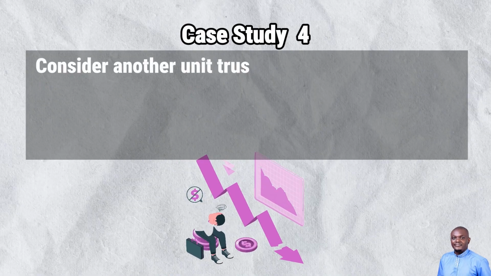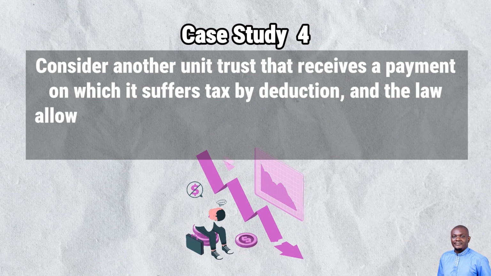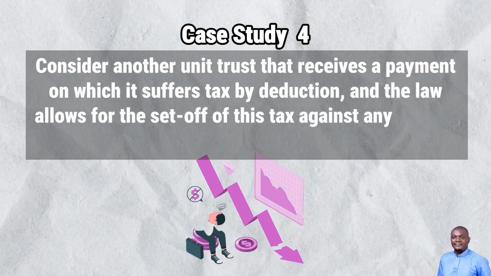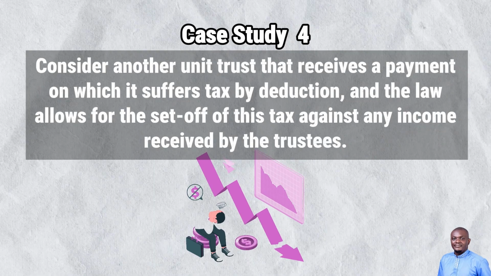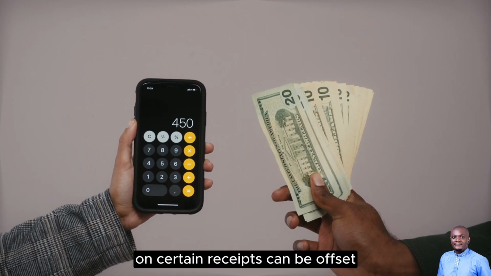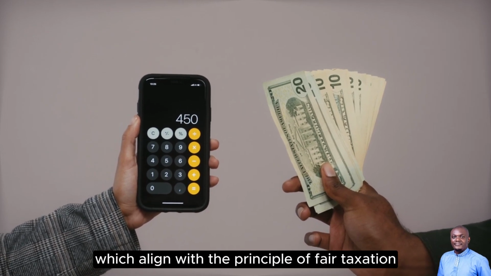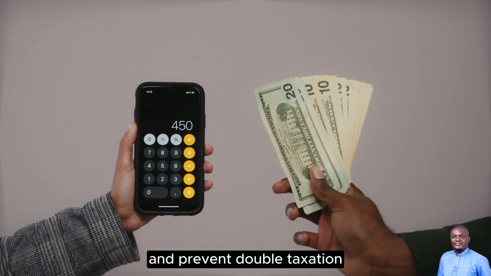Case study 4. Consider another unit trust that receives a payment on which it suffers tax by deduction, and the law allows for the set-off of this tax against any income received by the trustees. These provisions ensure that the tax paid by the trust on certain receipts can be offset against the overall income of the trustees, which aligns with the principle of fair taxation and prevents double taxation.